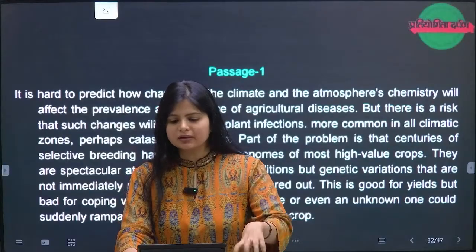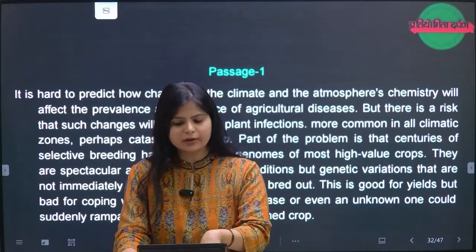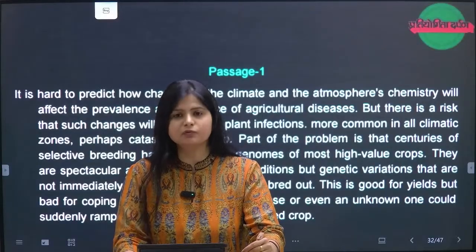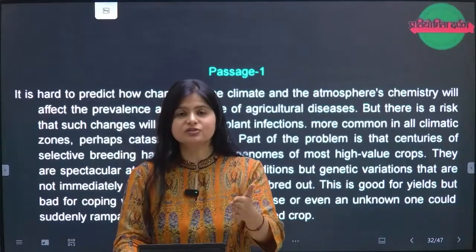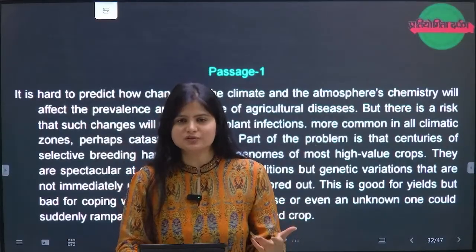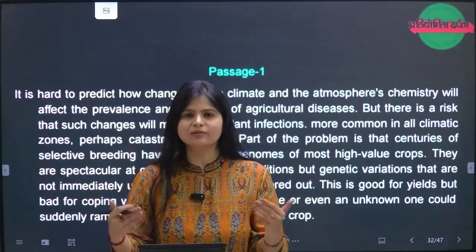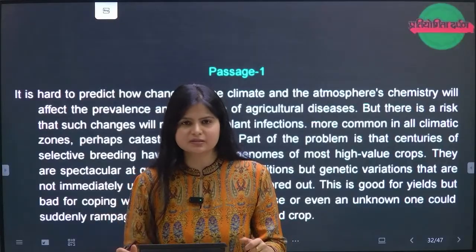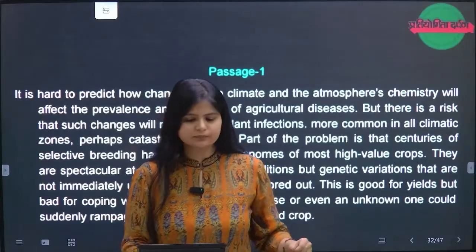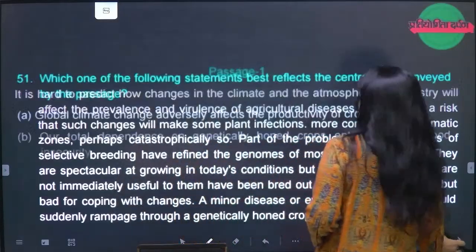Global climate change adversely affects productivity? No. Our total dependence on genetically honed crops entails possible food insecurity? Yes. Why? Because we will depend more on GM crops. What will happen? The climatic changes, how they will evolve themselves, how they will fight with the diseases that might come. So this is how B is the right option. So please mark B is the right option